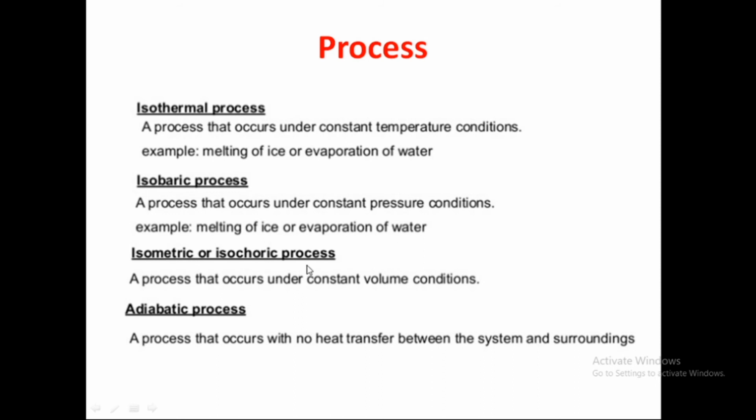An isometric or isochoric process is a process that occurs under constant volume. Isochoric means constant volume, isobaric means constant pressure, isothermal means constant temperature. Here iso means same. Okay. An adiabatic process is a process that occurs with no heat transfer between the system and surroundings. No amount of heat is transferred between the system and the surroundings. That is called an adiabatic process.